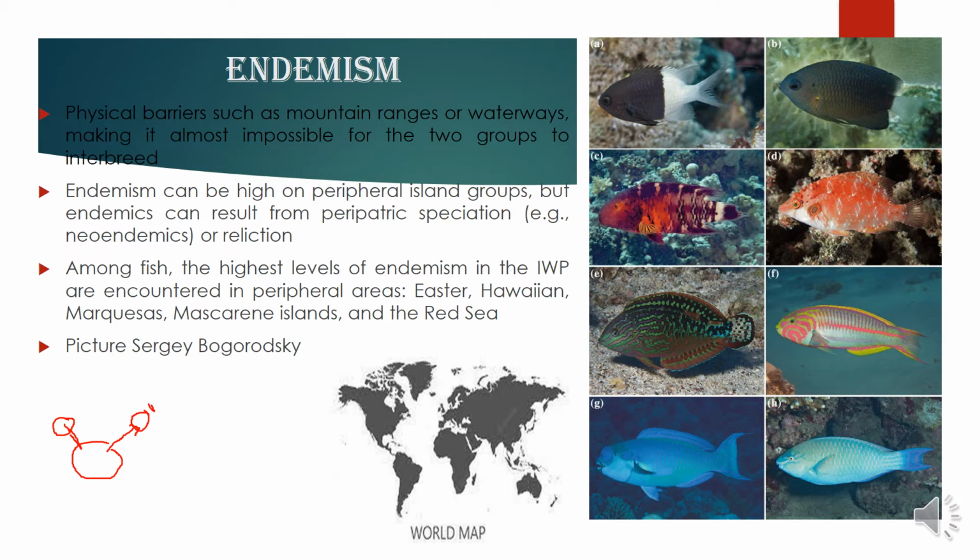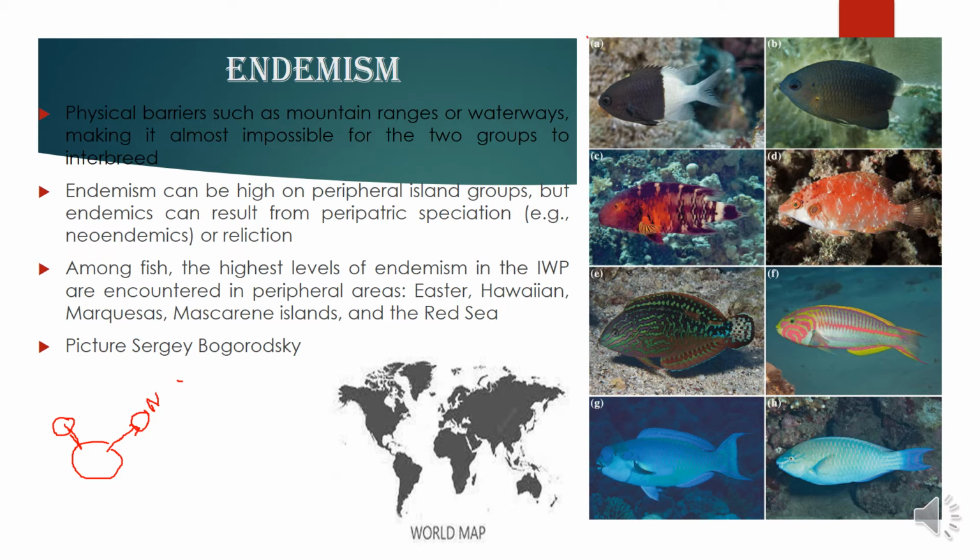This new species has moved to a particular area and is not moving again to any other area, so they develop gradually, they develop endemism. They develop not only distinct characteristics from the parent but also endemism.